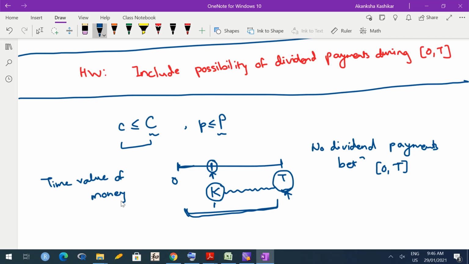On the other hand, if you exercise the option here, it means now you buy the share, and after buying the share, if the share price falls, then you lose your money because you spent K rupees here, and if the share price falls below K, then it's a loss for you. So holding on to the option without exercising actually provides you insurance against unfavorable price movements, or decrease in price, to be precise.